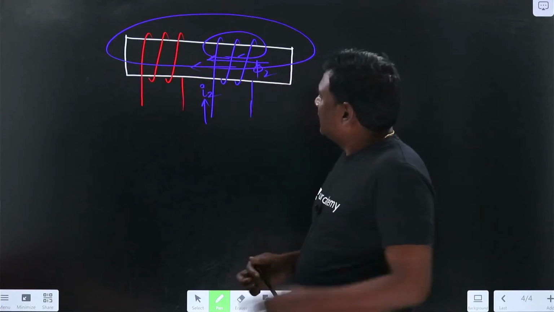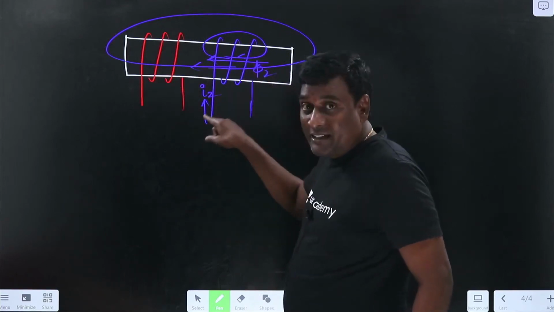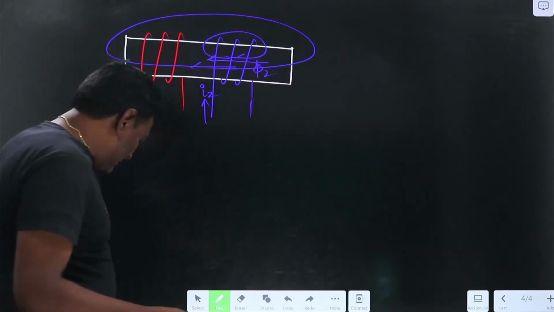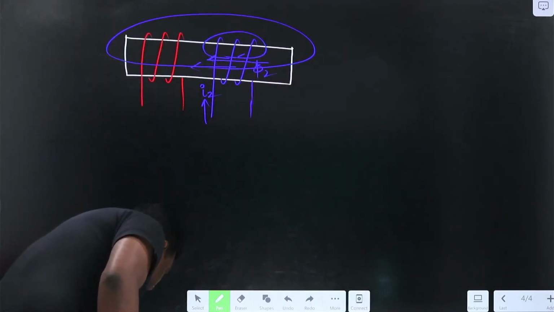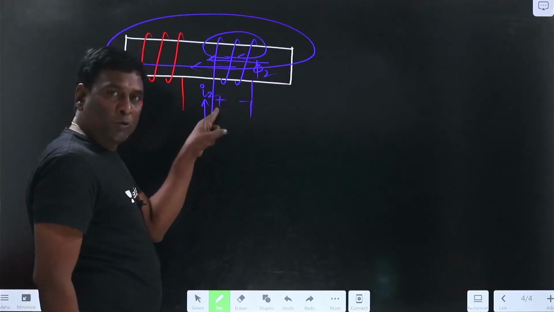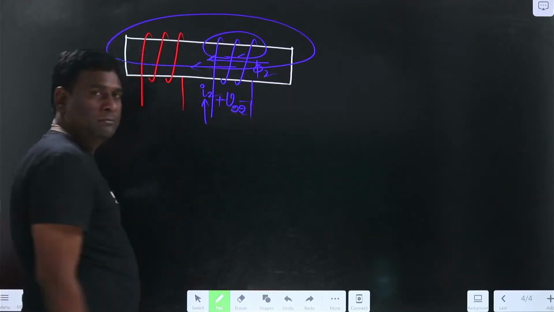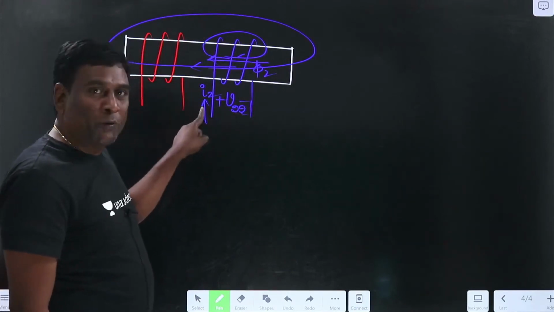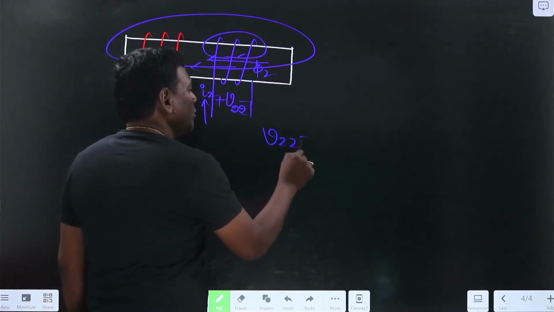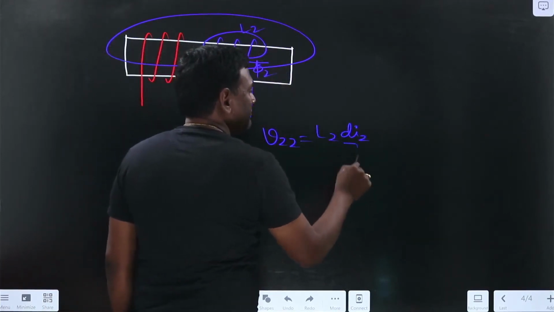See here, because of I2, forget about this, because of some variation in I2, some voltage should be induced in the second coil or not. Yes, that is passive sign convention. So by passive sign convention, it's going to be plus, it's going to be minus. Whenever current is entering, I have to keep the plus. So that induced voltage is V22, self-induced voltage. Because of I2 variation, some voltage is induced here. How much is that V22? V22 equals, if I think of the inductance of this as L2, L2 into di2 by dt.